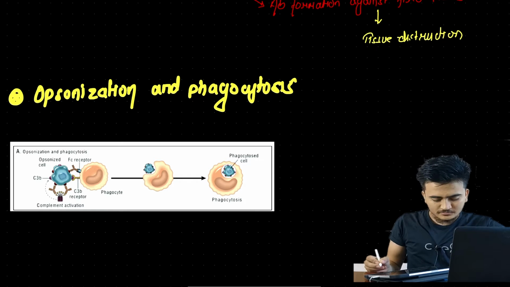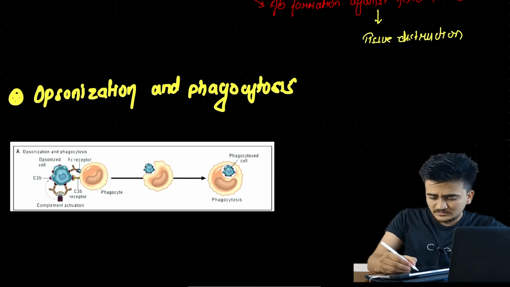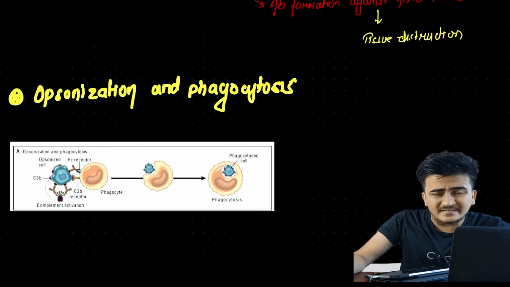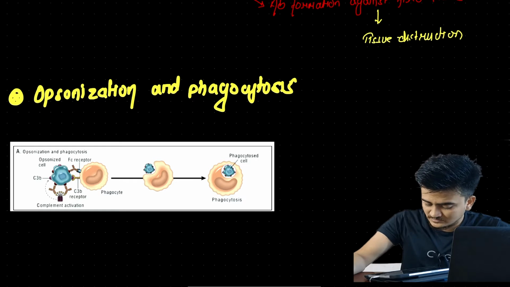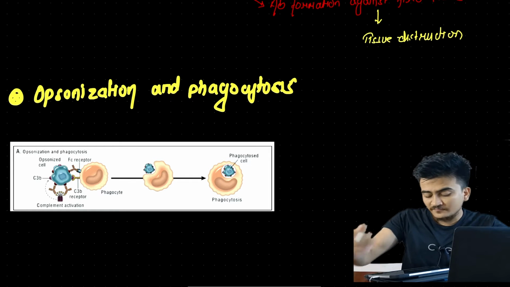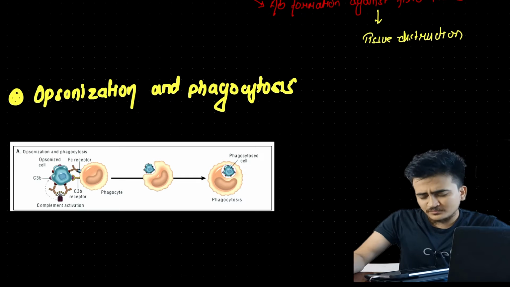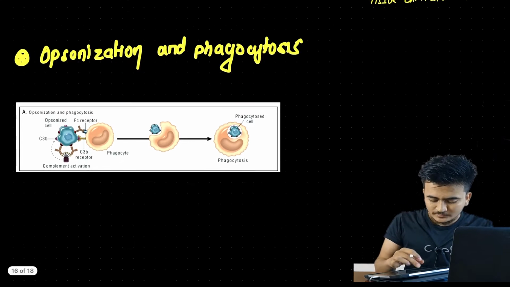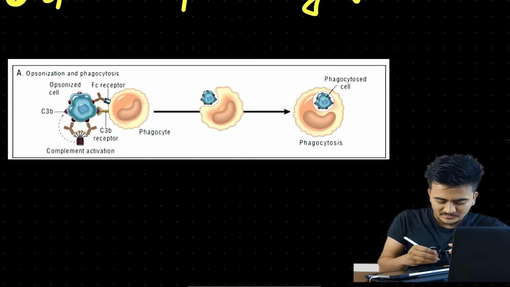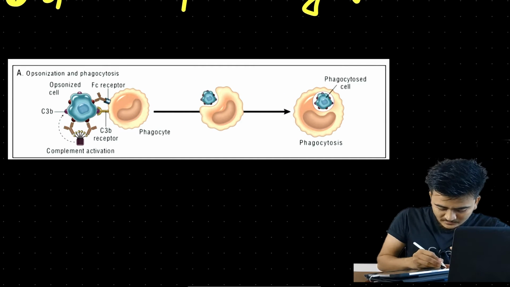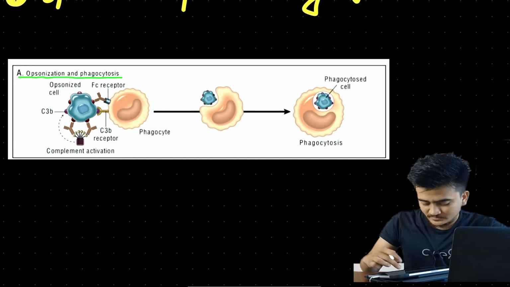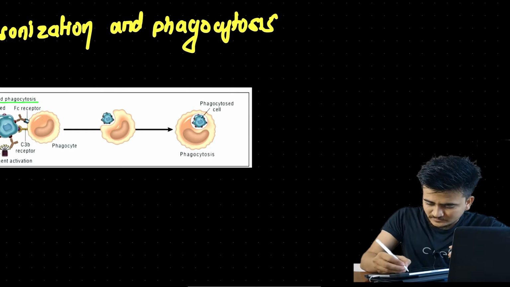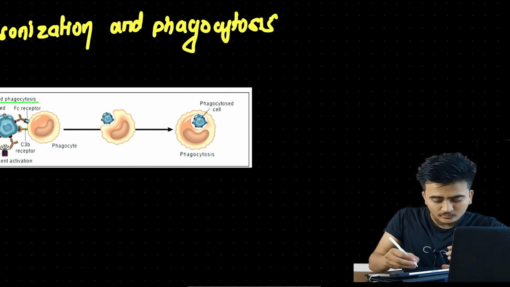Talking about opsonization and phagocytosis, we have discussed opsonization in previous lectures also. Opsonization means the process of making cell tastier, and phagocytosis simply means the process of engulfing, process of engulfment, right? Now under opsonization and phagocytosis, the diagram that you can see right here is from the 10th edition of Robbins, and we will go through this diagram after we discuss in our own way.